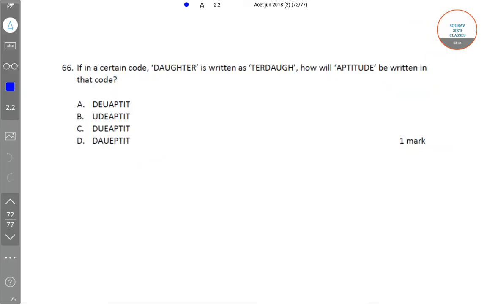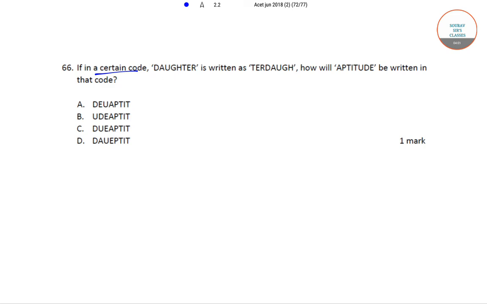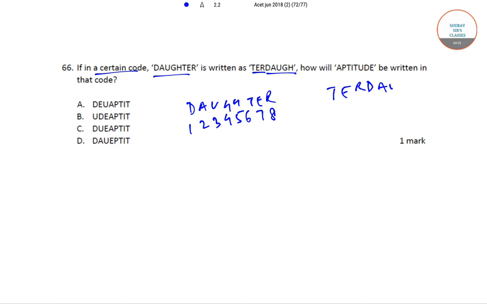The next question is, if in a certain code, daughter is written as TERDUGH. So daughter, let me order this as 1, 2, 3, 4, 5, 6, 7, 8. Then TERDAUGH is 6, 7, 8, 1, 2, 3, 4, 5.